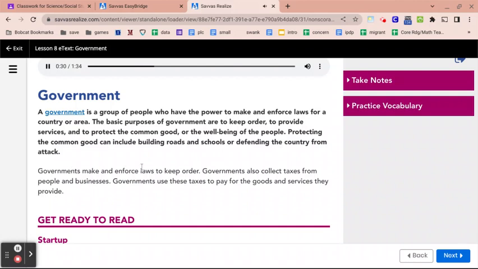Governments make and enforce laws to keep order. Governments also collect taxes from people and businesses. Governments use these taxes to pay for the goods and services they provide.